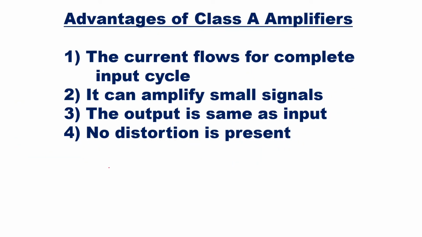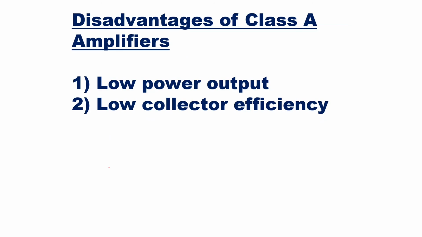Then we'll go to see the advantages of class A amplifiers. So here the advantage is the current flows for a complete input cycle. It can amplify small signals also. The output is same as input and no distortion is present. So these are the advantages. Then if you see the disadvantages of class A amplifier, it has low power output and low collector efficiency. So maximum we have seen the efficiency will be 50% or below that.